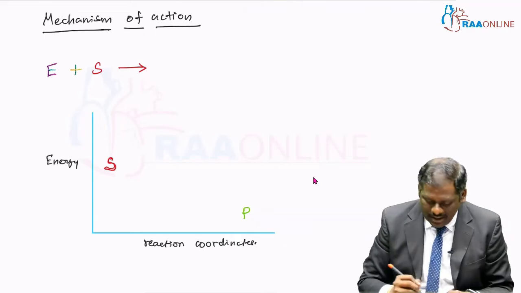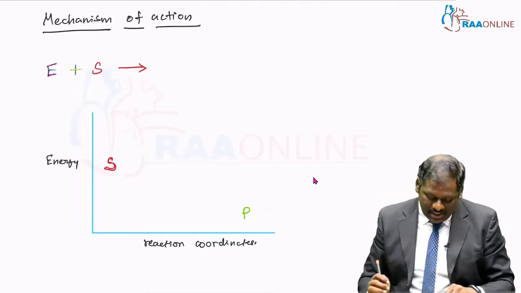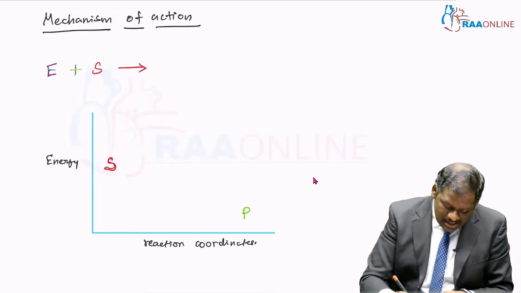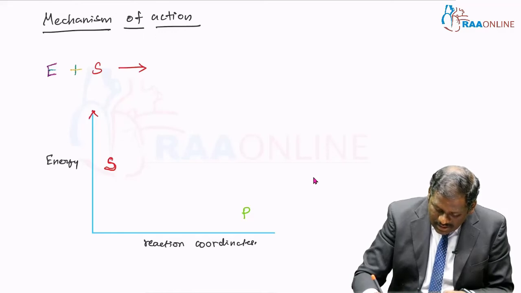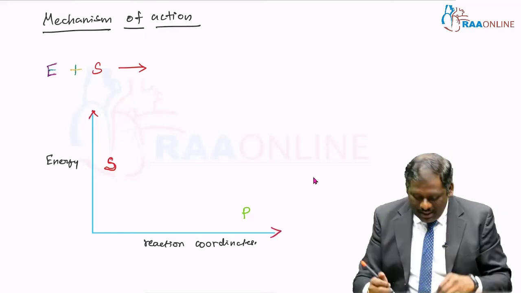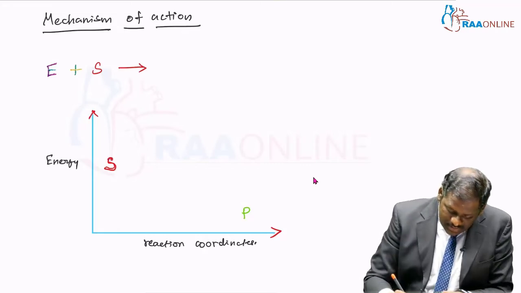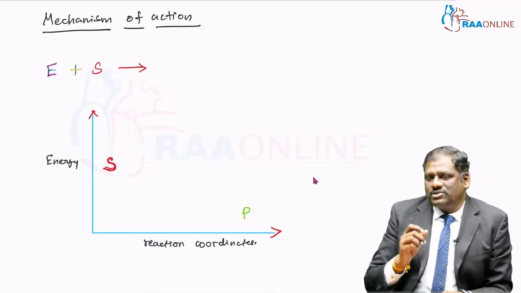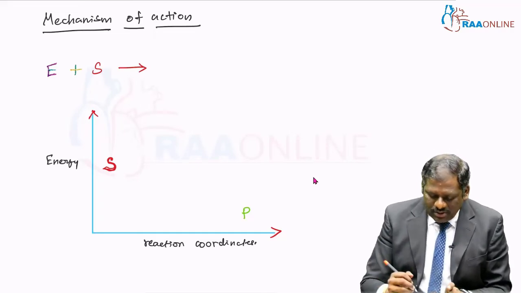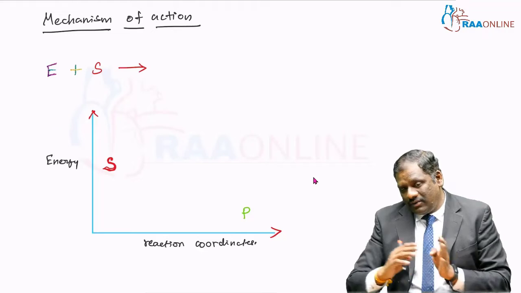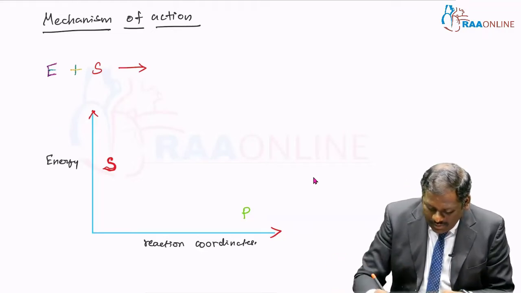The y-axis will be your energy, and the reaction coordinate, the reaction progression, is captured on the x-axis. Now we have the substrate, which is naturally at a very high energy level. So this substrate can easily get converted into product. That is the requirement here.